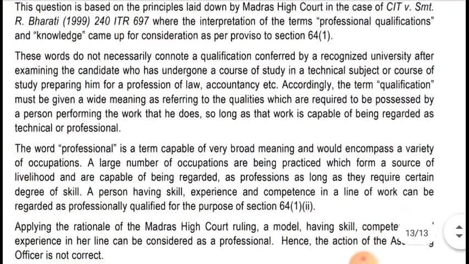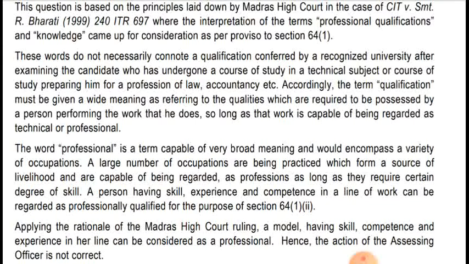The word professional is a term capable of very broad meaning and would encompass a variety of occupations. A large number of occupations are practiced which form a source of livelihood and are capable of being regarded as professions as long as they require a certain degree of skill.